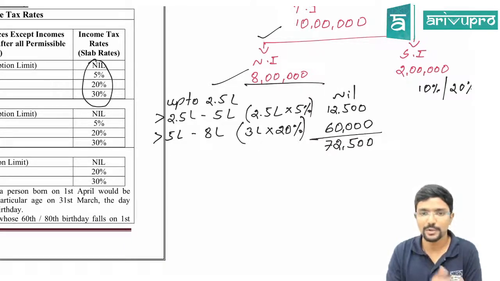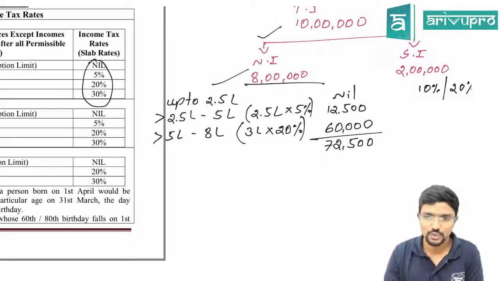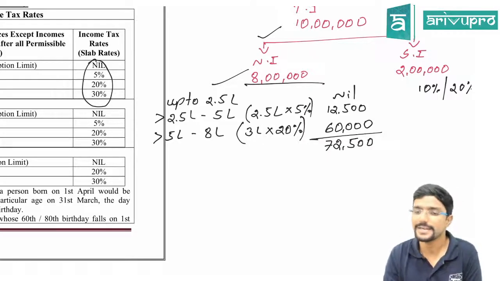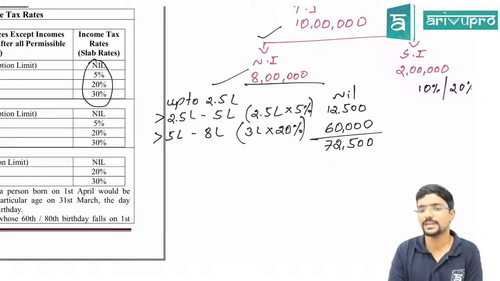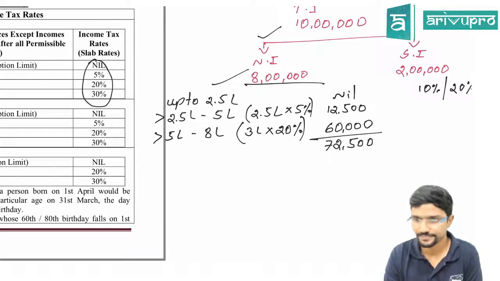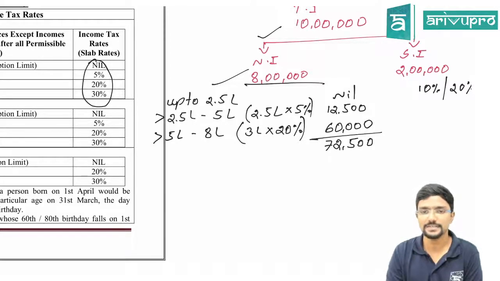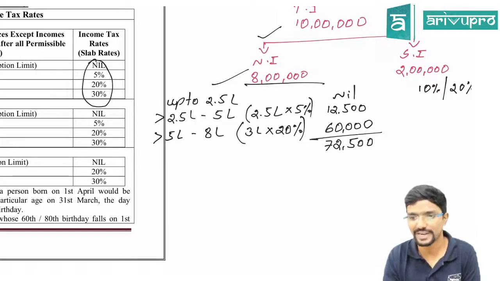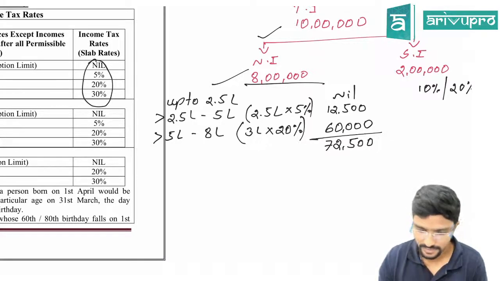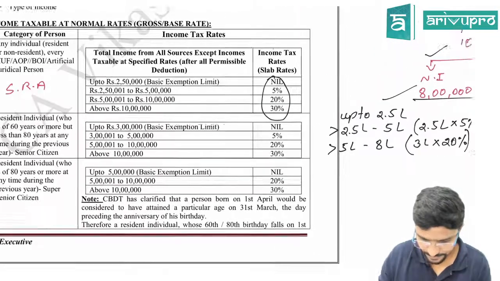Then if you are having income more than 5 lakh up to 10 lakh, the tax rate is 20%. But your income is only up to 8 lakh. So we have to take the difference, that is 3 lakh into 20%. If you do, you will get 60,000. Balashidhar is asking, sir, you have to just basically take the difference? Yes, you have to take the difference to apply the tax rates, like how I have taken here, the difference between 8 lakh and 5 lakh, which is 3 lakh. Clear?